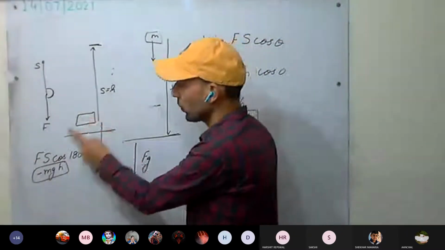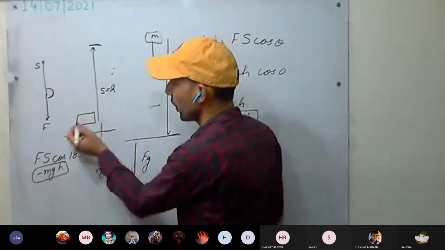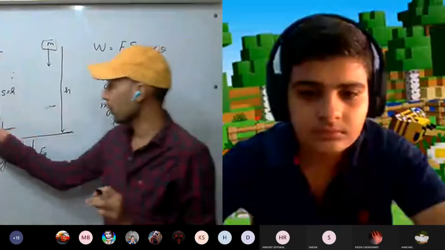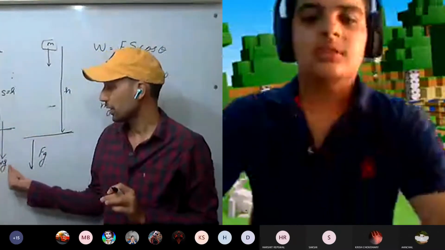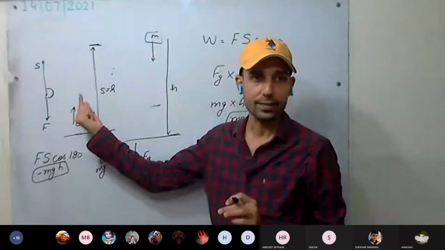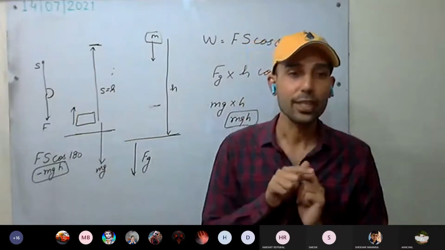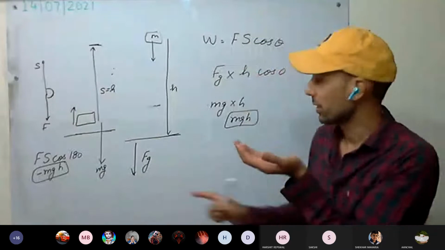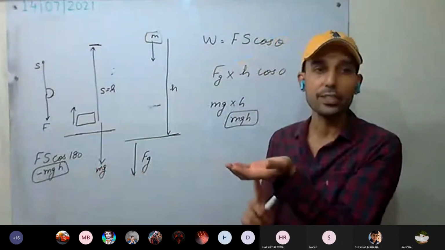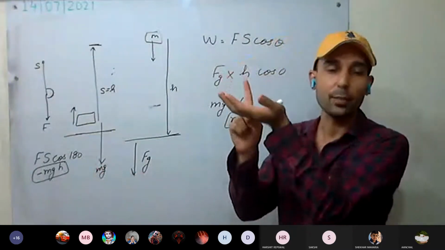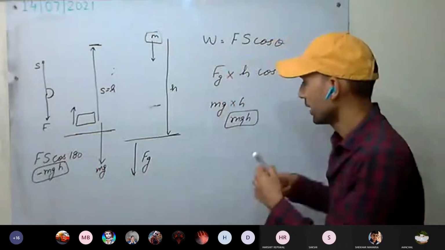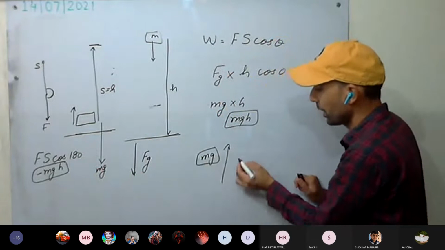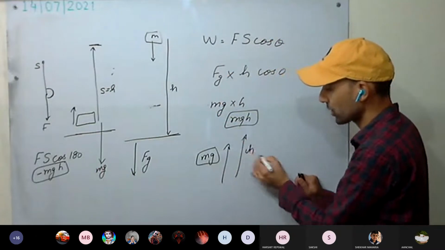To do this, the body has to work against gravity, so the body has to apply a force equal to mg. The minimum required force that the body has to apply is mg, in this direction. And the displacement is h.